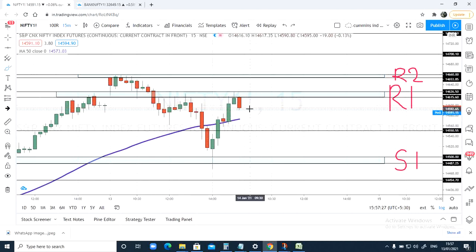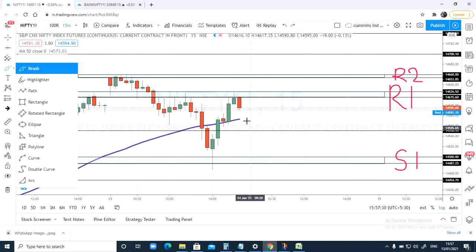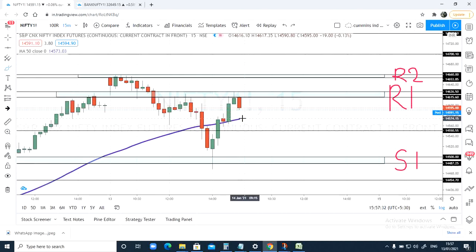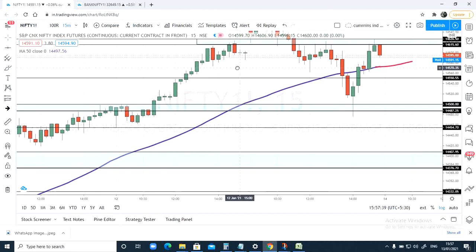Well, for tomorrow, simple thing is if price starts trading below this 50 moving average, I'll wait for this 50 moving average because 50 moving average previously also has acted as a good support. I'll just show you.